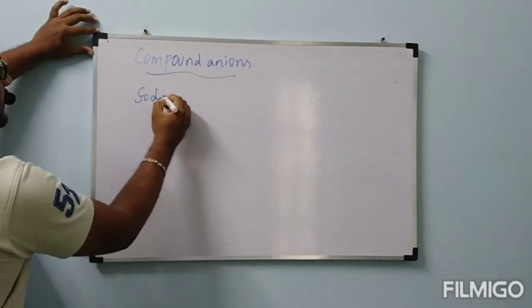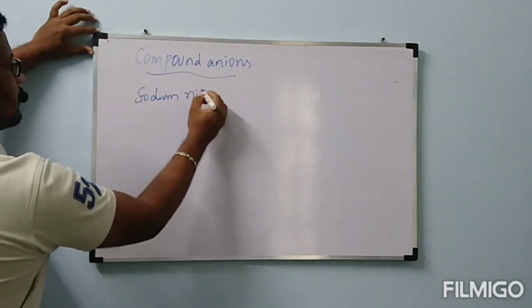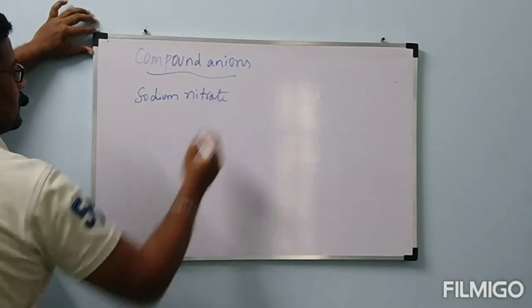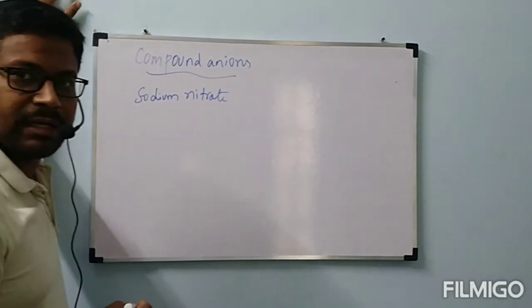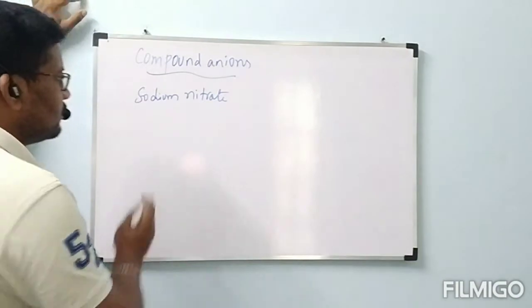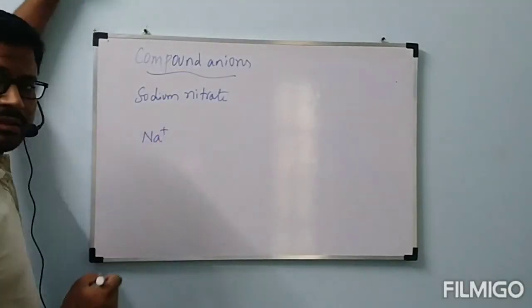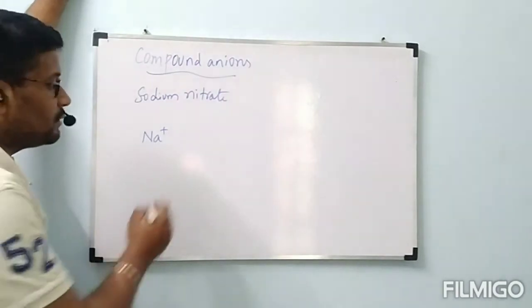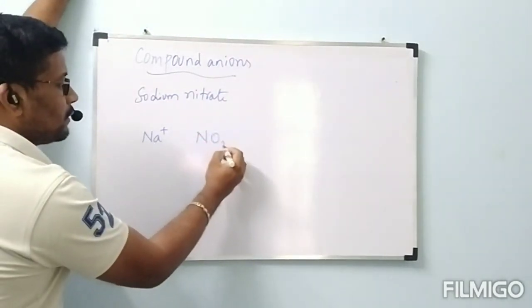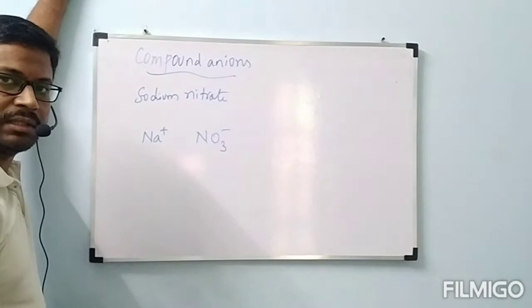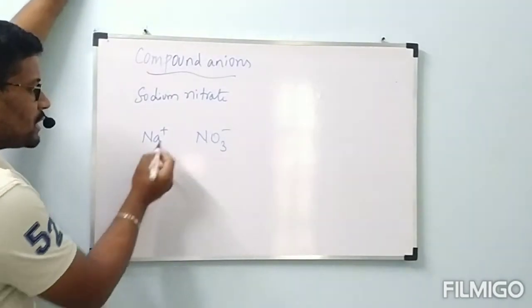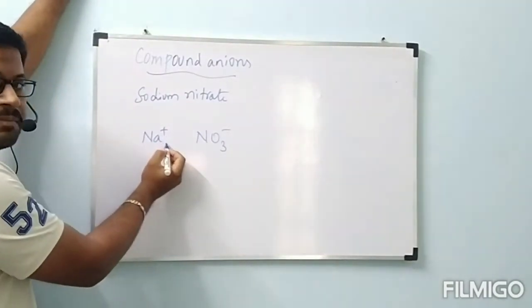Sodium nitrate. Okay, now first sodium Na+, nitrate ion NO3 minus. Now what is the charge present on sodium? That is +1.